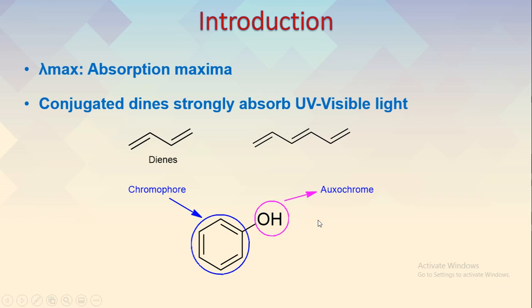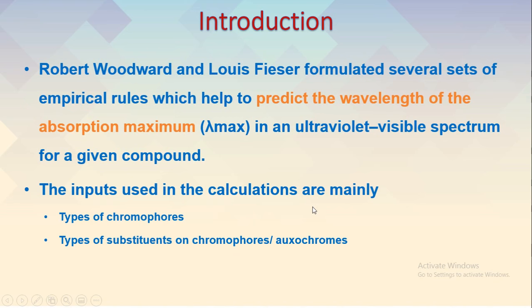800 nanometer. Hence functionalities like OH or SH or NH act as auxochromic groups. So auxochromes alone, if they are present, will not absorb the UV light. However, their presence along with a chromophore will give the bathochromic shift. So this is the introduction of this particular video lecture.